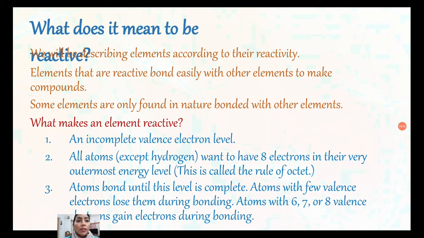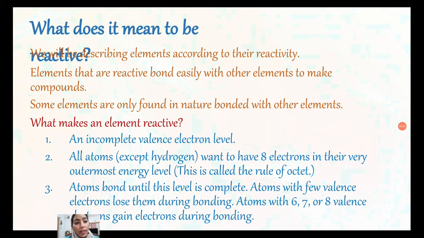What does it mean to be balanced? We will be describing elements according to their reactivity. Elements that are reactive bond easily with other elements to make compounds. Some elements are only found in nature bonded with other elements. What makes an element reactive? An incomplete valence electron level, because every element wants to complete the octet.